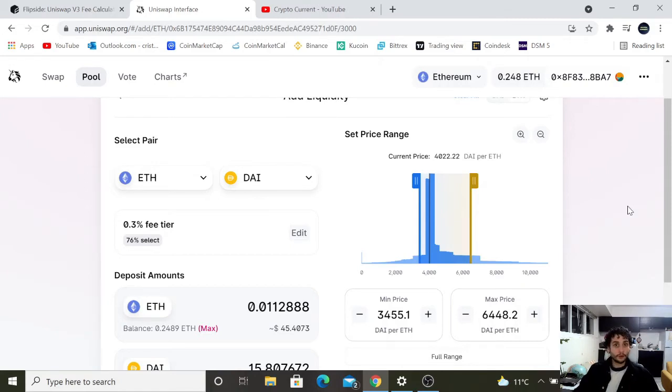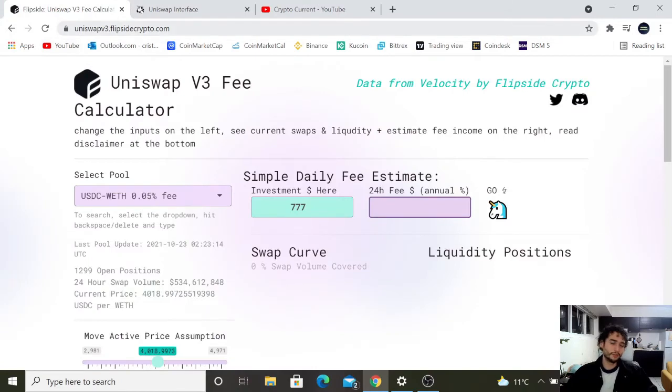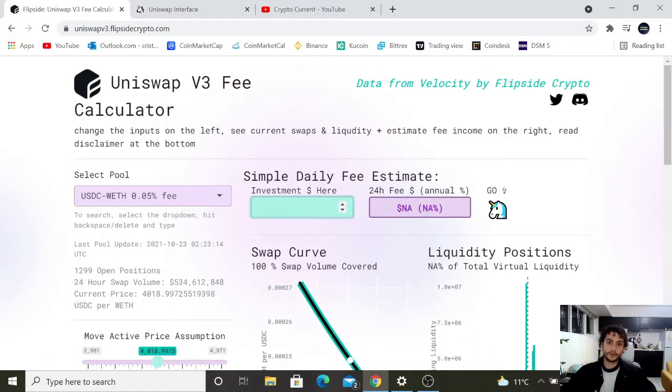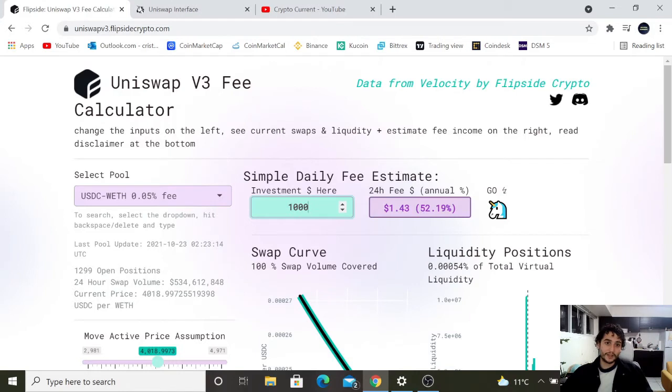And if you guys want to calculate this, then you can come over here to this website. I'm going to link it in the description. And all you have to do is type in your investment. So I'm going to go ahead and type, let's just say $1,000. And at the current trading for, let's say, Ethereum and US dollars, you're making 52% per year on average. This isn't exact, but it's a good estimate.